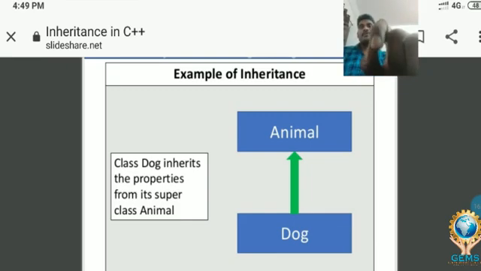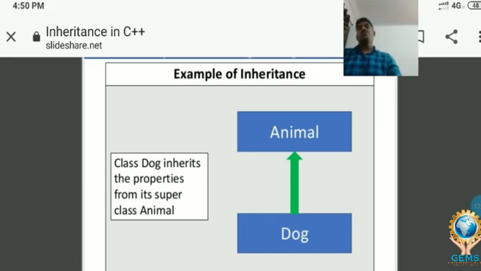Dog is the subclass. Now we can take any example like this. For example, take vehicle as a superclass and car as a subclass. From the vehicle, we can create many subclasses. All properties of the superclass are added to the child classes or subclasses.